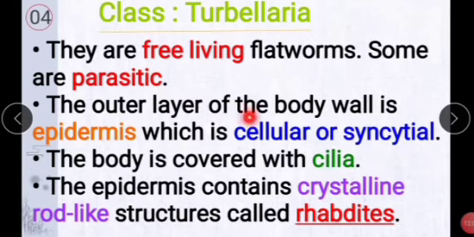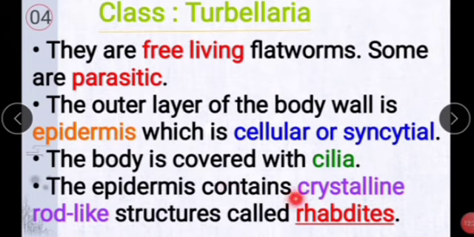The outer layer of the body wall is the epidermis, which is cellular or syncytial. Next, the body is covered with cilia, small hair-like structures.